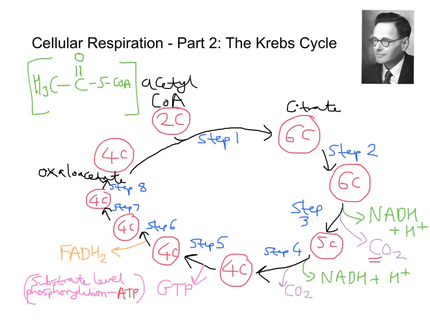So in step 6, what we've had is one 4-carbon compound donate or lose 2 hydrogens, so it's become oxidized. And in doing so, it stayed as still with 4 carbons, but it's become a different chemical compound. So this 4-carbon at step 6 has changed into another chemical, which also is a 4-carbon in step 6. But in doing so, it's been able to lose hydrogen, donate it to FAD, and reduce FAD to produce FADH2.